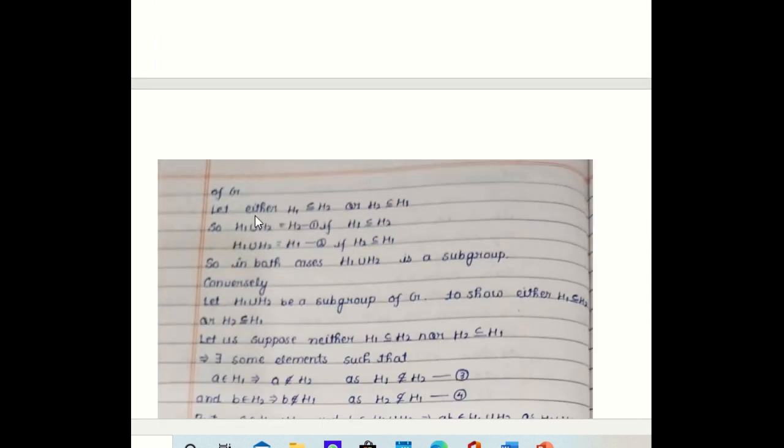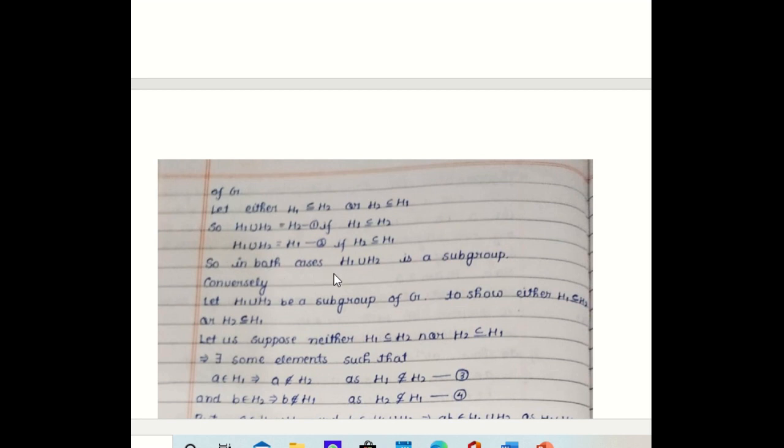So first we assume that either H1 is contained in H2 or H2 is contained in H1. So this implies H1 union H2 will be equal to H2 if H1 is contained in H2. Let it be equation number 1. And H1 union H2 will be equal to H1 if H2 is contained in H1. So this is easy.